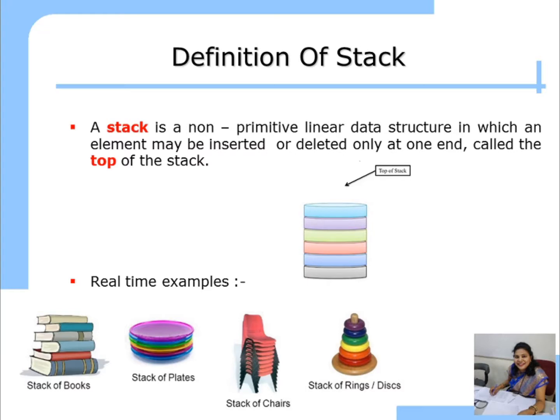So which one is the last ring that is to be inserted in that stack? Of course, it is a purple color. Okay. So if you want to remove any element from this ring stack, so you have to remove first what? Purple color ring. So which is going to the last, that is the one which is going to be deleted first. This is what the principle of stack. Last in, first out.